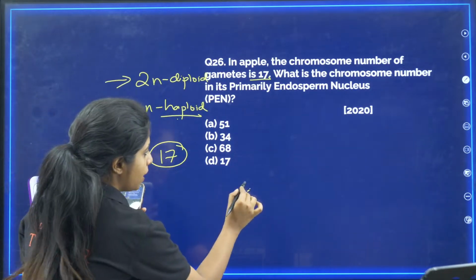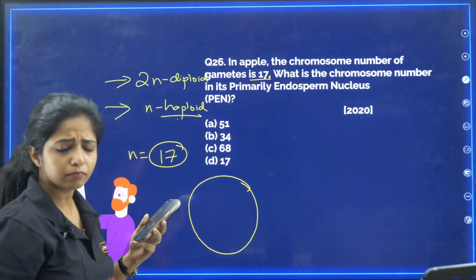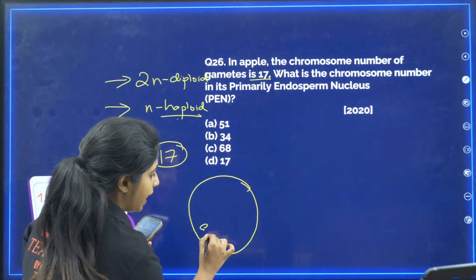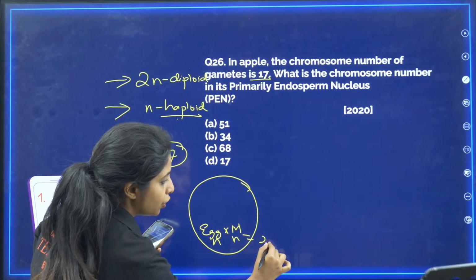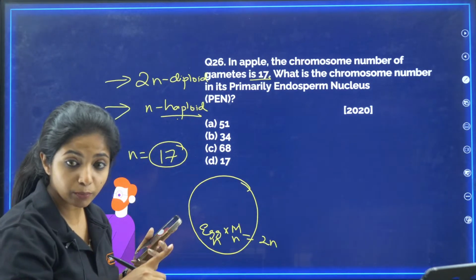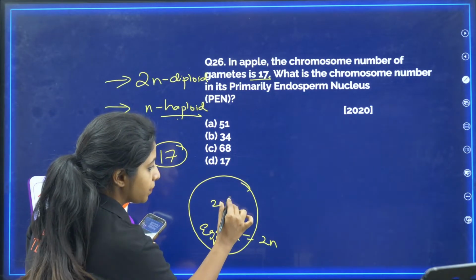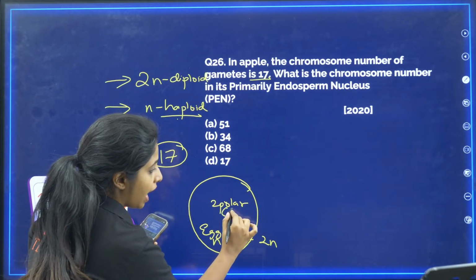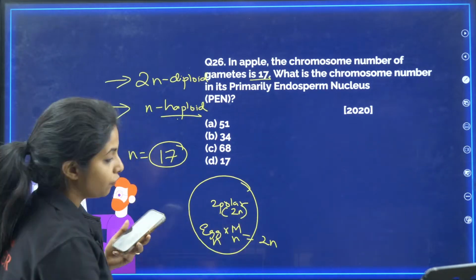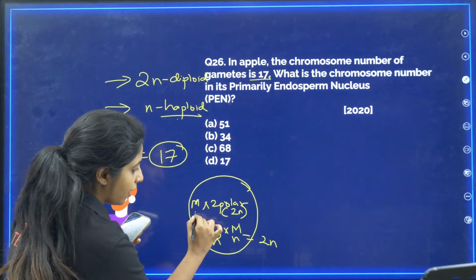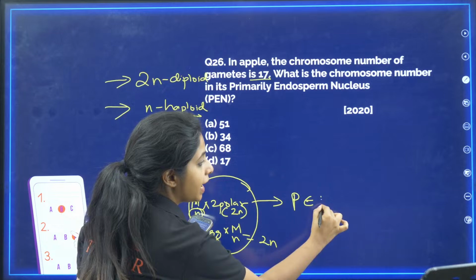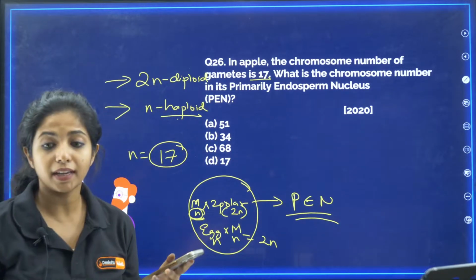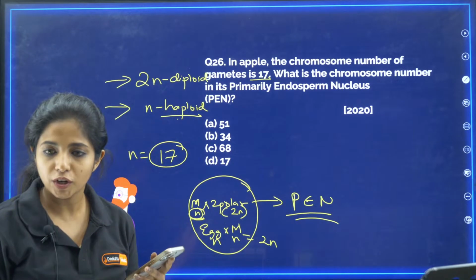So I told you basically what happens. The egg cell and the male gamete fuse, n and n, and you get 2n. And then you had one more thing, that is the two polar nuclei. The two polar nuclei having 2n diploid fuse with another male gamete having n. This is something that forms the primary endosperm nucleus, my dear children.